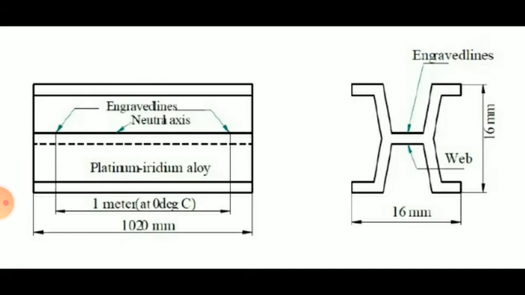and the size of the web section that is shown, that is 16 mm by 16 mm. And at the left hand side, at the top, you can see there are engraved lines, and the distance between those engraved lines is 1 meter, that is at 0 degree Celsius, and total length of web section is 1020 mm.